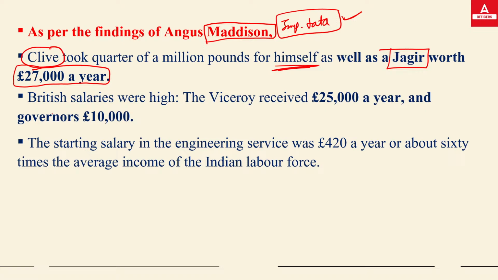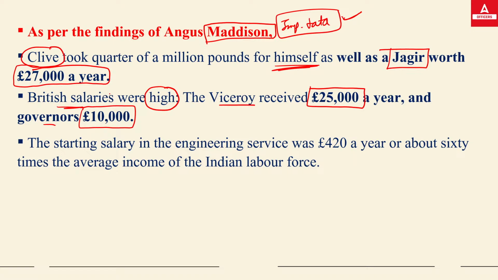Similarly, if we talk about the salaries, the British salaries were very high at that time, and the viceroys used to receive 25,000 pounds, and the governors used 10,000 pounds. That was the salaries of Britishers when they were ruling us.